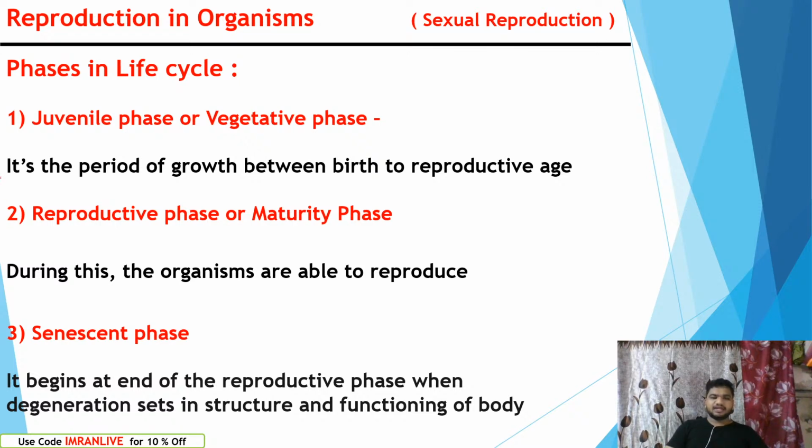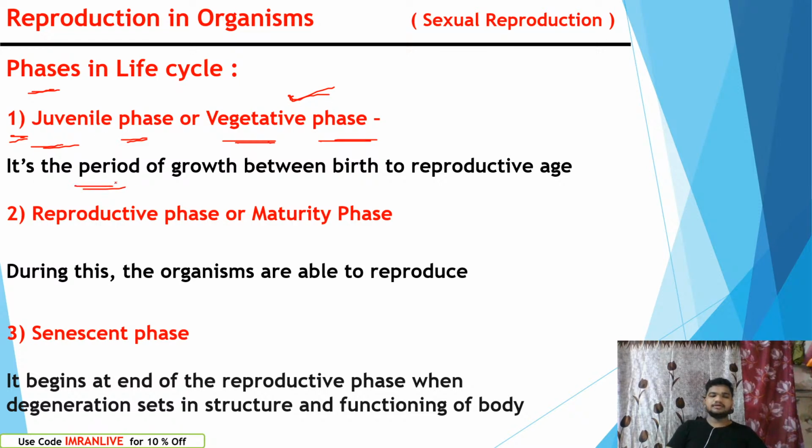Phases in life cycle. In our life cycle, what kind of phases do we have to face from birth to death? First, we have the juvenile phase, which we also call the vegetative phase. It is called vegetative in all animals because during this age there is no reproduction. Without reproduction, this age will be passed. That is why we call it the vegetative phase.